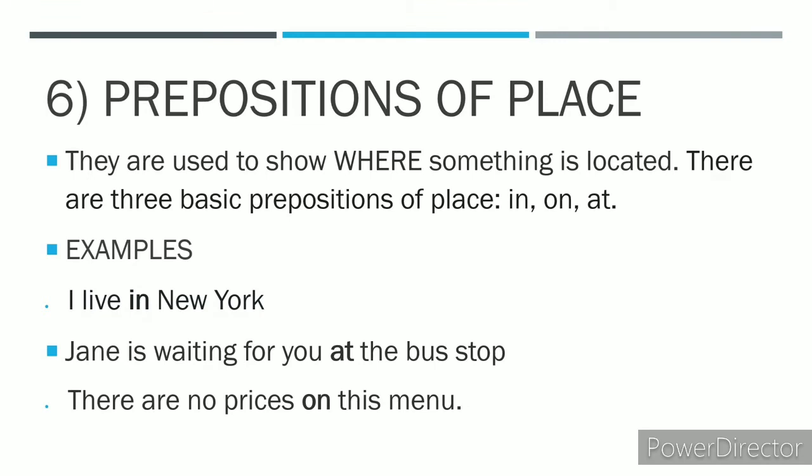Second example, Jane is waiting for you at the bus stop. Jane is waiting for you at which location? It indicates the location. So at here becomes a preposition of place. There are no prices on this menu. There are no prices where? Which location? On this menu. So on here becomes a preposition of place.